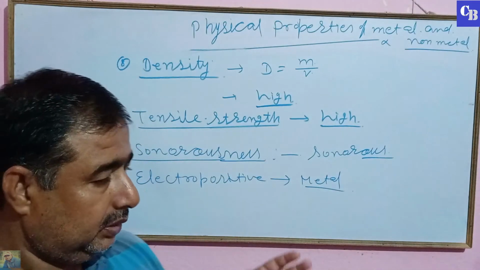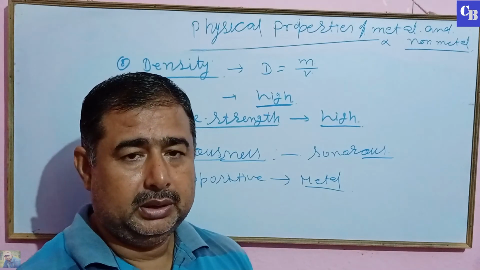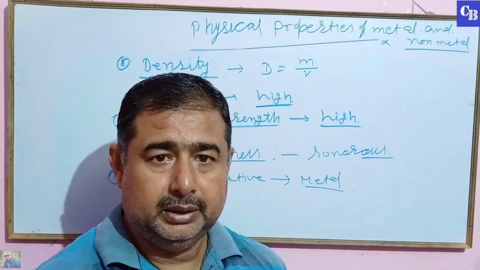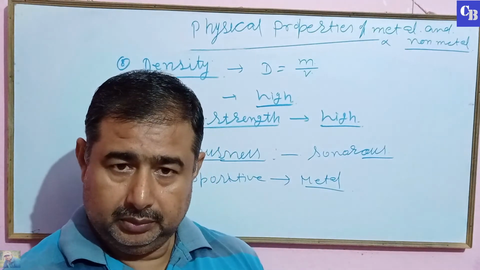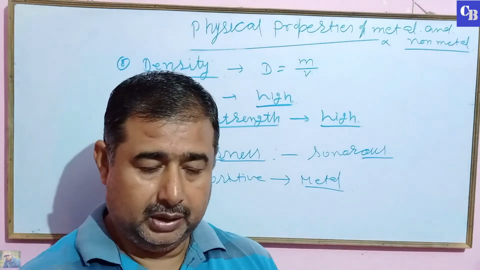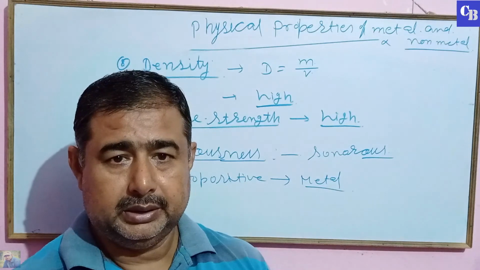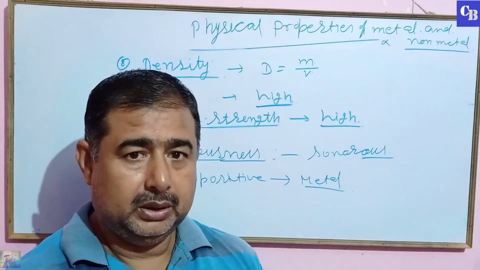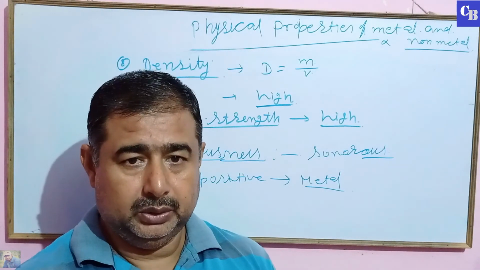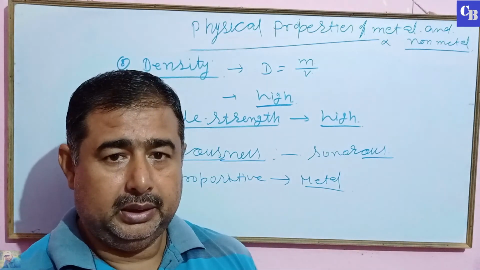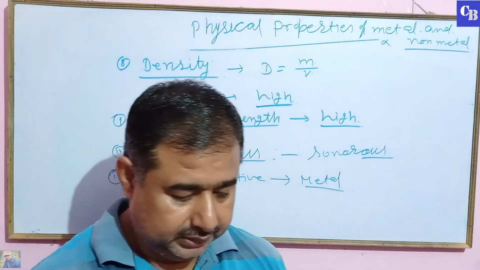Similarly, melting and boiling point of the non-metal is high. Non-metal is bad conductor of heat and electricity. Density of non-metal is low. It has a low tensile strength.